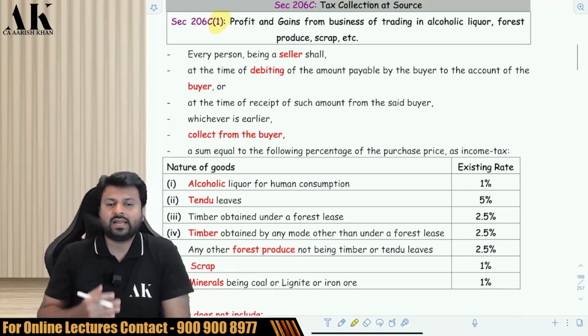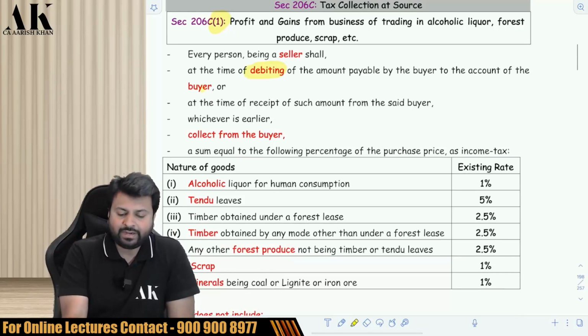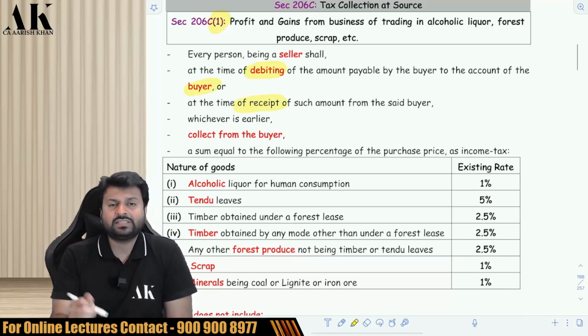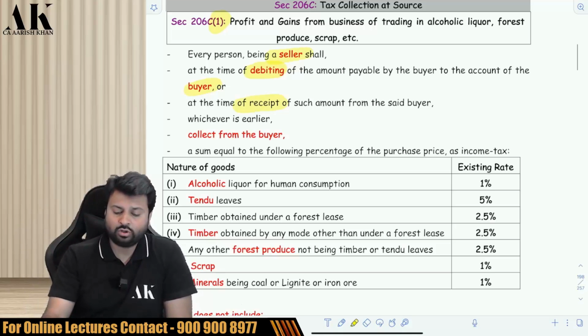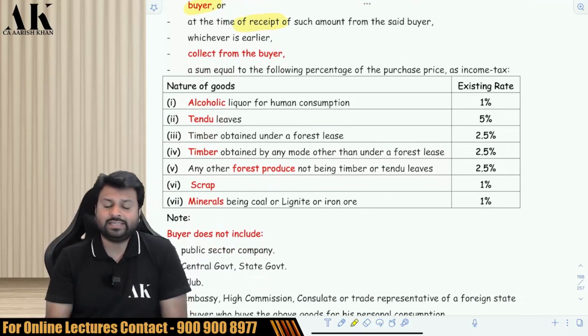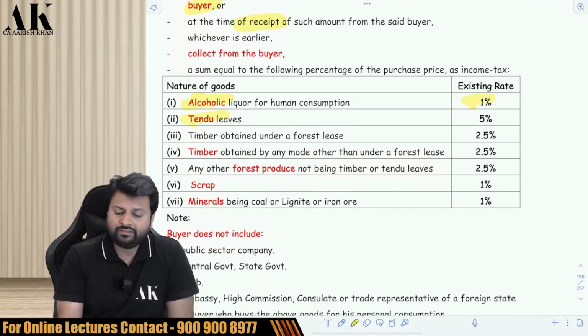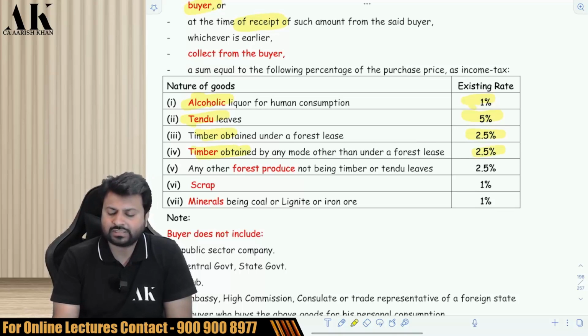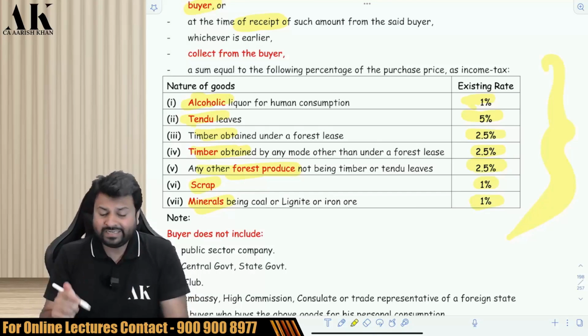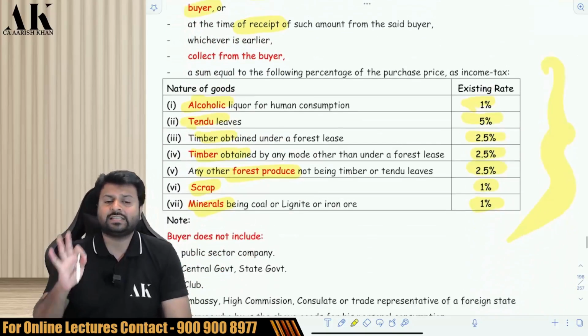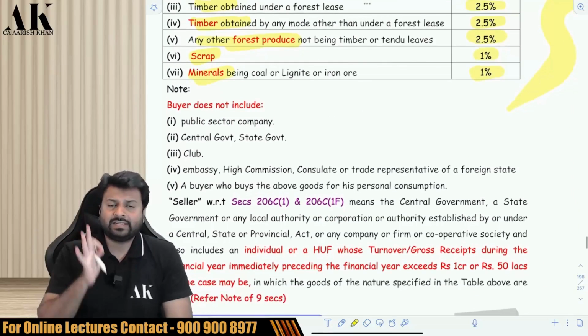In TCS, the seller is liable to collect the TCS at the time of debit or at the time of receipt, whichever is earlier. So the seller is liable to collect TCS from the buyer in case of the following goods. Alcohol 1%, tendu leaves 5%, timber obtained under forest lease 2.5%, timber obtained by any other mode other than the forest lease 2.5%, any other forest product not being timber or tendu leaf 2.5%, scrap 1%, mineral coal, lignite, iron ore 1%. These are the 7 products on which TCS is applicable under section 206C subsection 1. The seller will collect TCS from the buyer.